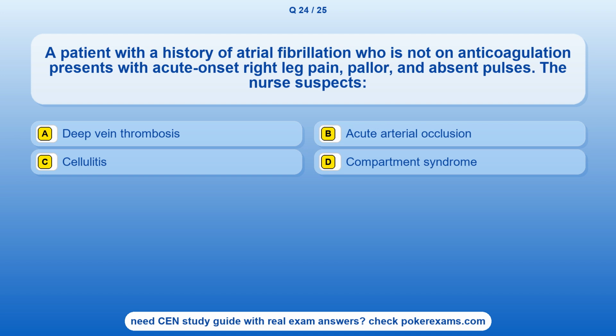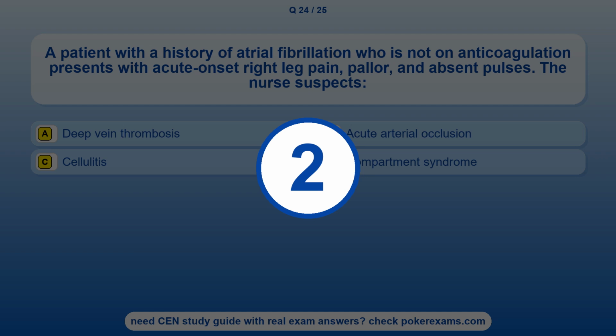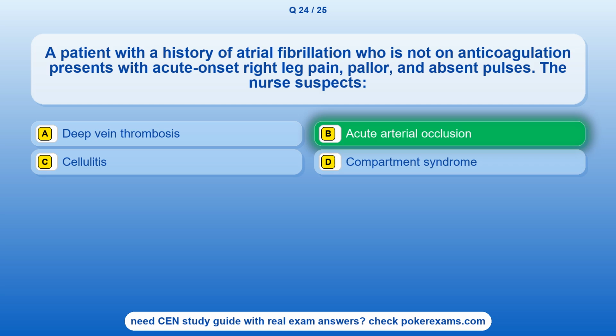Question 24. A patient with a history of atrial fibrillation who is not on anticoagulation presents with acute-onset right leg pain, pallor, and absent pulses. The nurse suspects option A, deep vein thrombosis. Option B, acute arterial occlusion. Option C, cellulitis. Option D, compartment syndrome. The correct answer is option B, acute arterial occlusion.